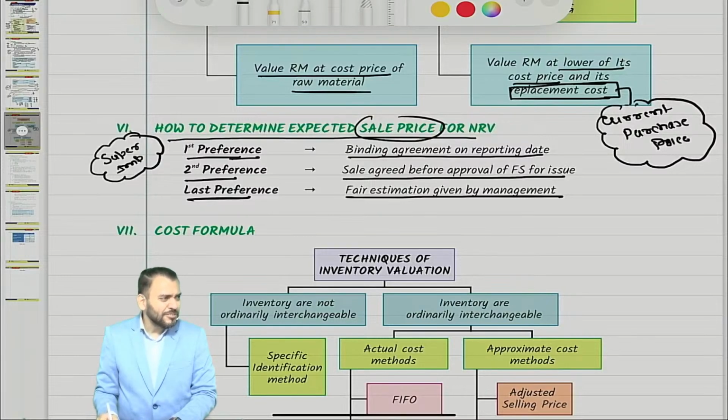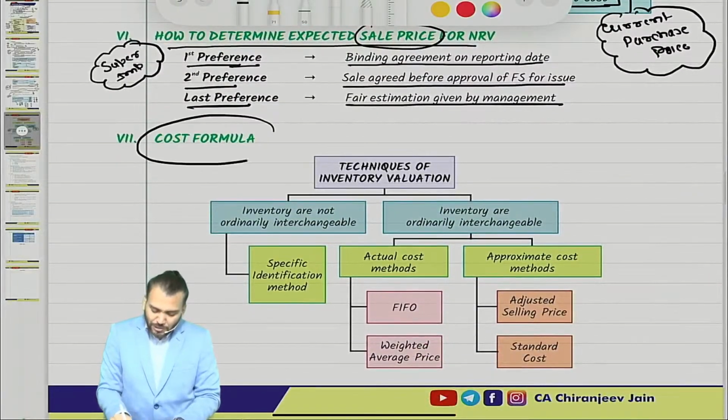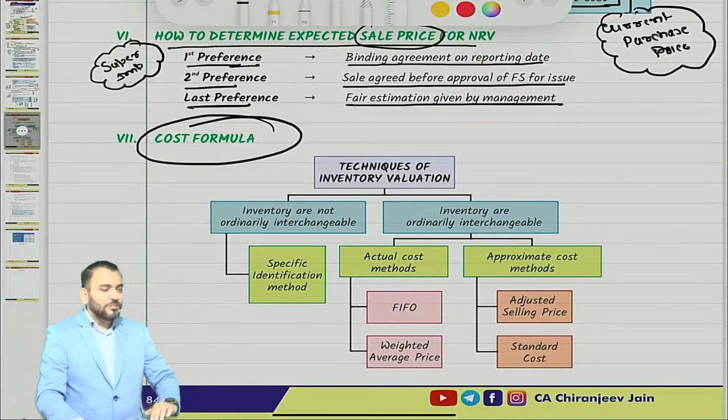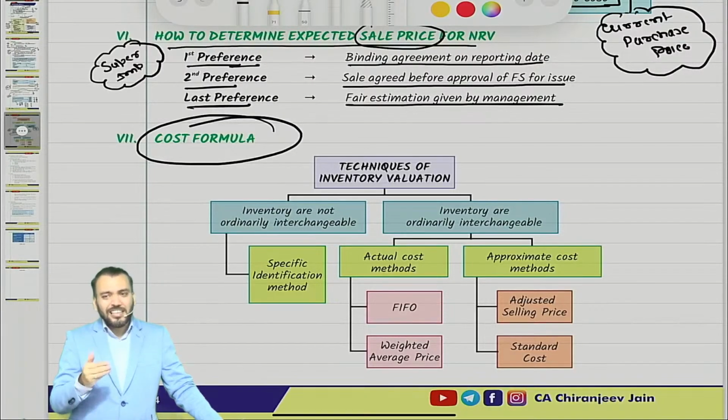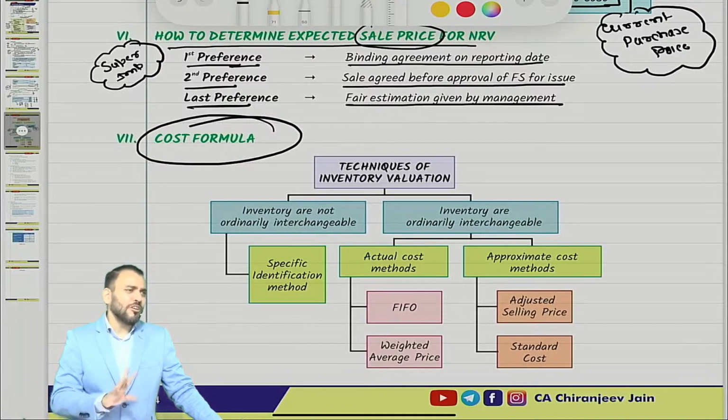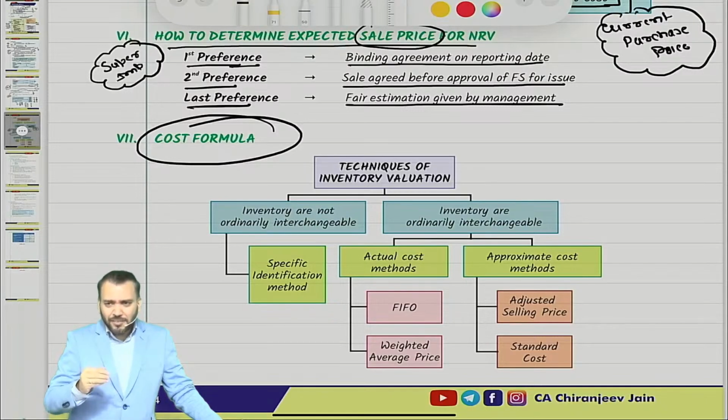Now, have you understood? I am expecting one question based on this. I think the story you have understood. Coming to cost formula. This cost formula is very simple. I will not do a detailed discussion, because you are doing the same thing since childhood: FIFO, LIFO, weighted average. FIFO is not applicable in India. That also you know. So I'll just give a brief discussion, then do it on your own.